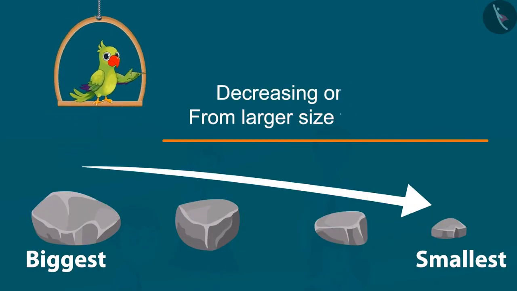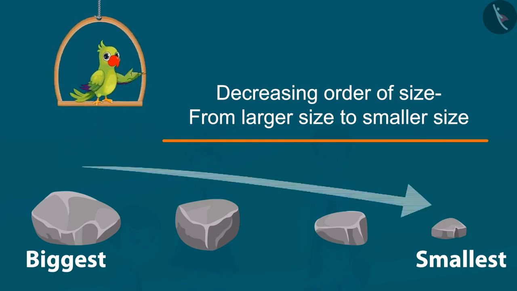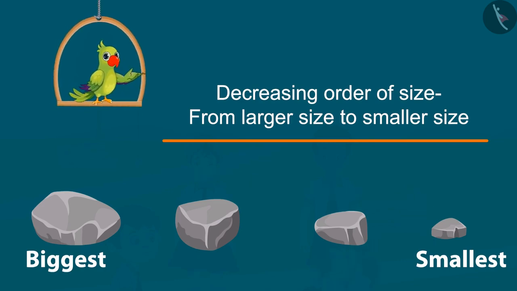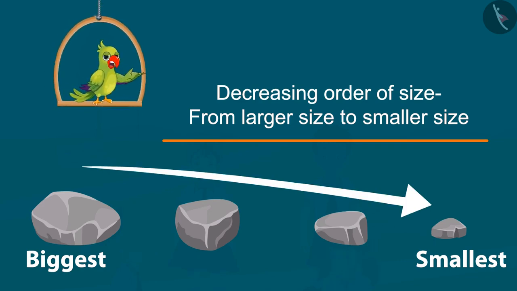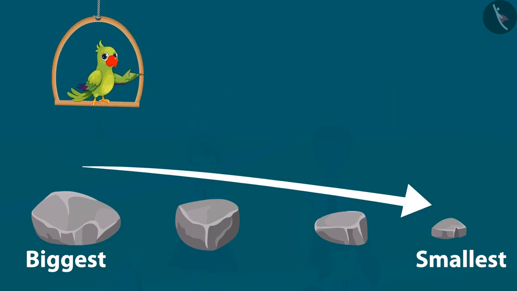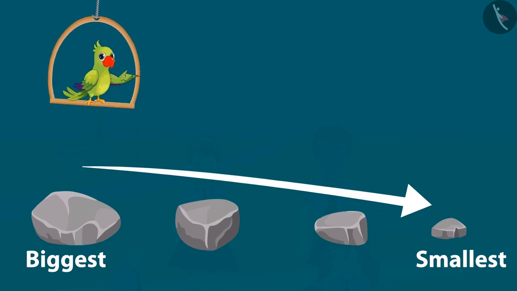Children, in this example you saw how Chotu and Aarti made a pile of stones by keeping them in the decreasing order of their size, one by one, that is from large to small size. So children, tell me, did you enjoy seeing examples of seriation?